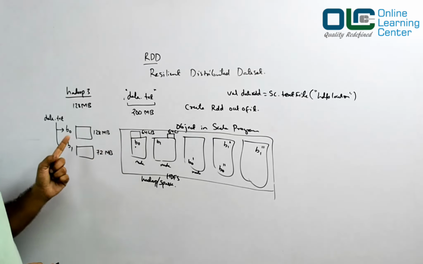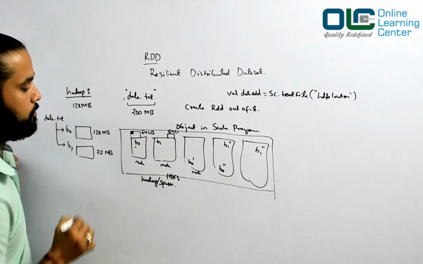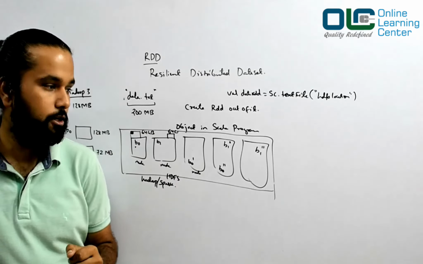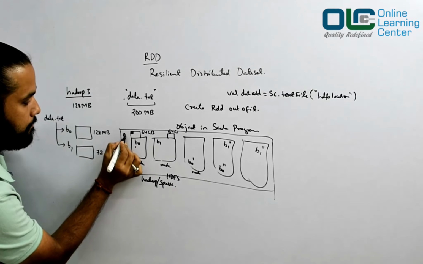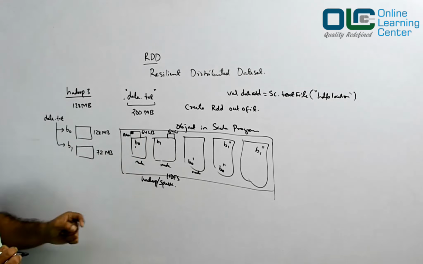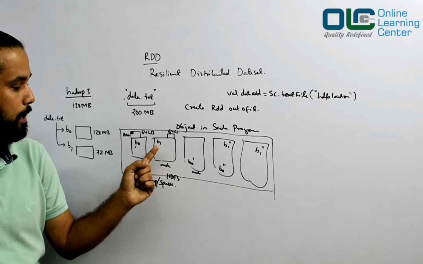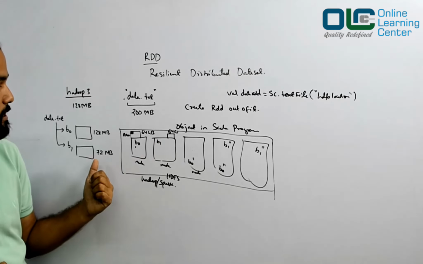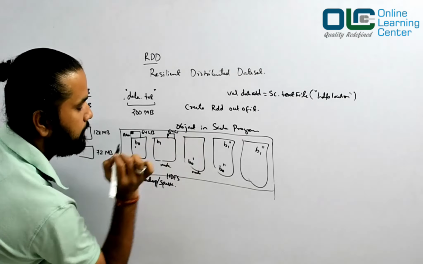Because my B0 is hardly 128 MB, and it would take little space. So this 128 MB of data is loaded in your RAM. Similarly, on this other node you have B1, which is just 72 MB, so it would also occupy little space.